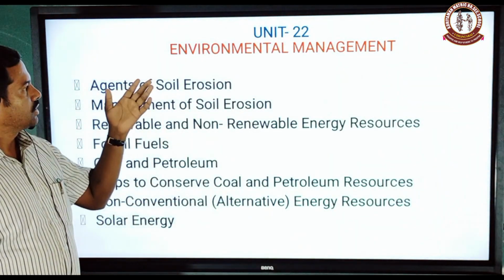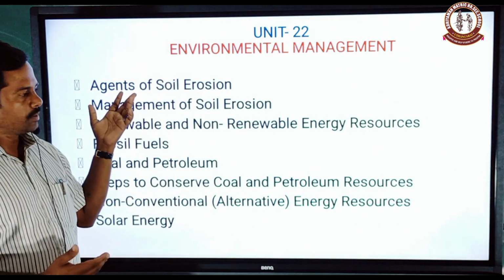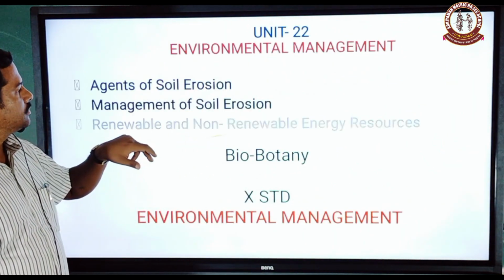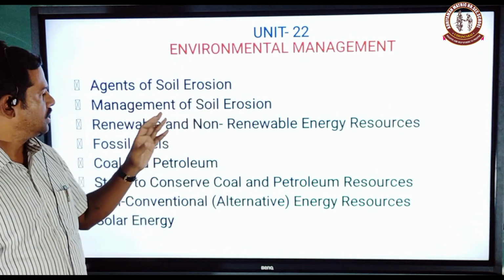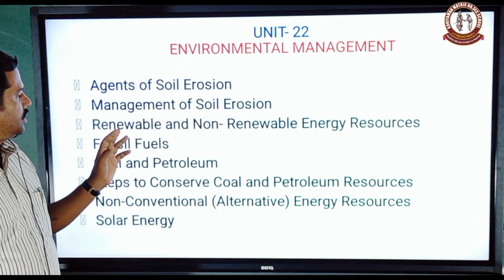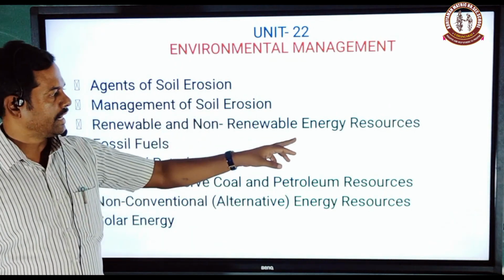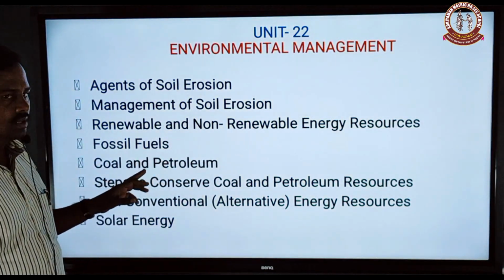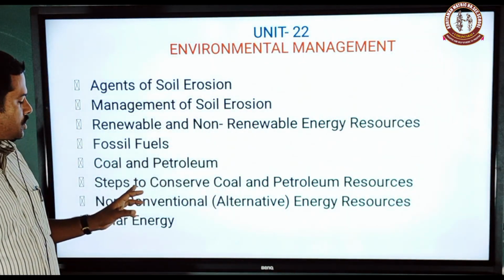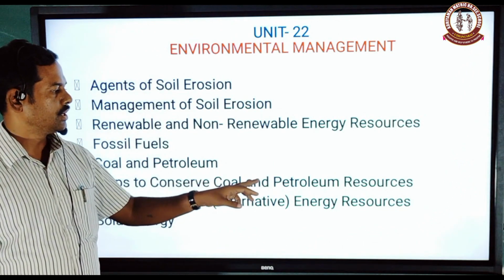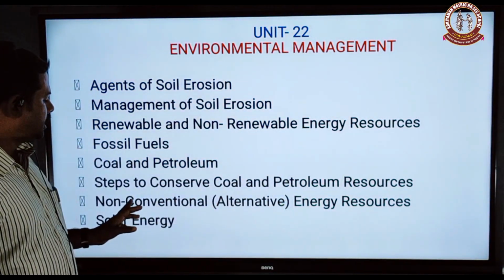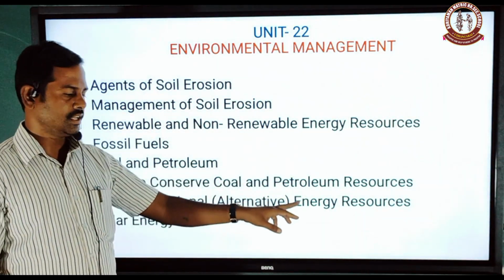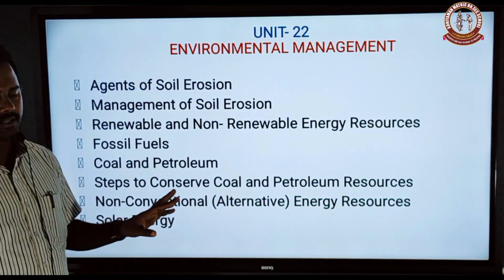The subtopics of environmental management are agents of soil erosion and the management of soil erosion, renewable and non-renewable energy resources, fossil fuels, coal and petroleum, steps to conserve coal and petroleum resources, and non-conventional alternative energy resources, solar energy.